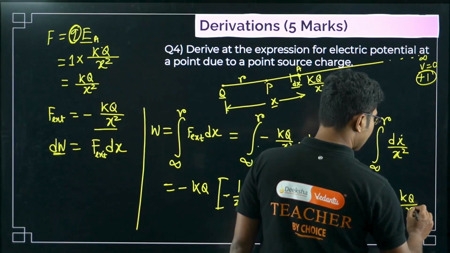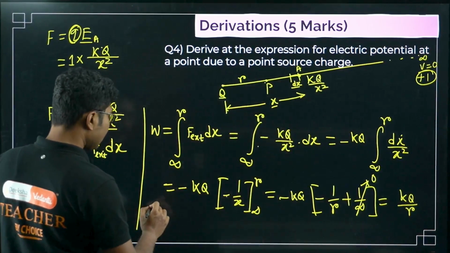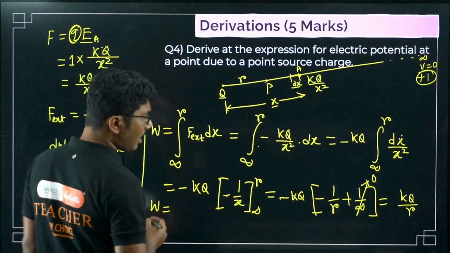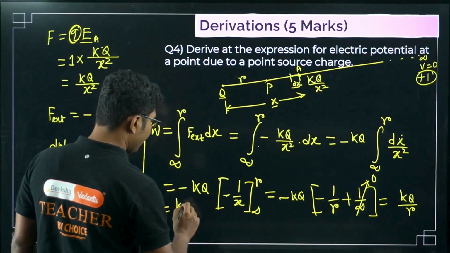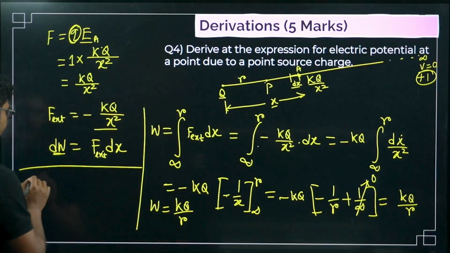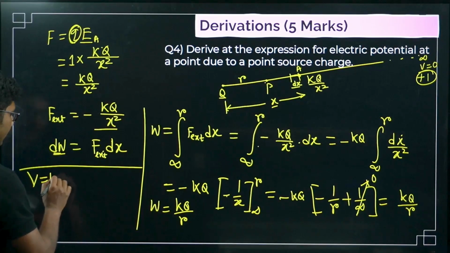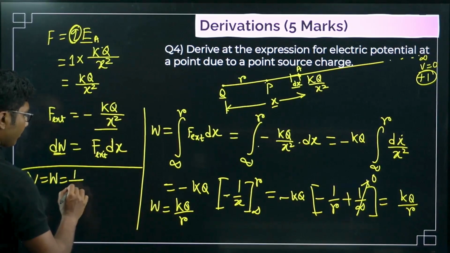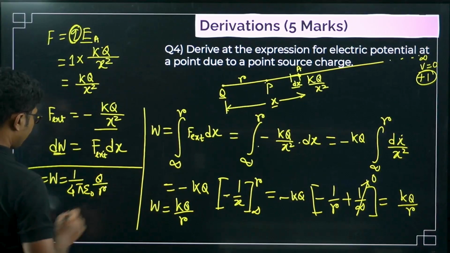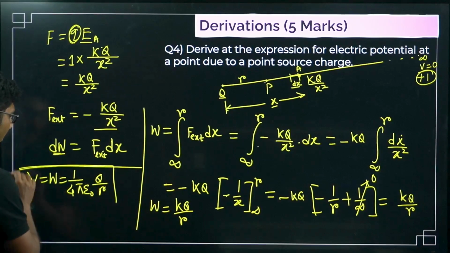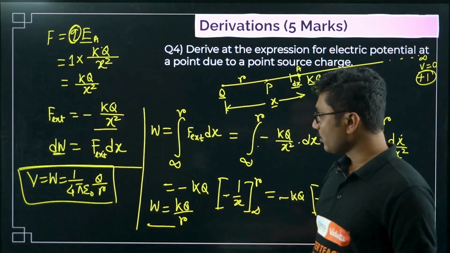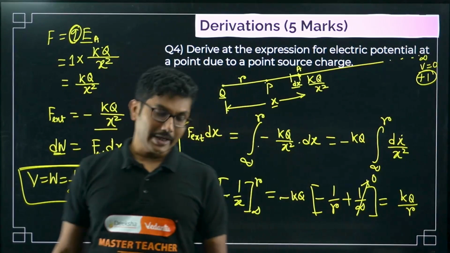kq by r. So the work done to bring a unit positive charge from infinity to a point P is kq by r. Now that is the definition of potential. So from the definition of potential, this is the work done, that is 1 by 4 pi epsilon naught q by r, right? So this is the final answer. Remember that work done is basically kq by r. You have to put the value of k at the last stage.